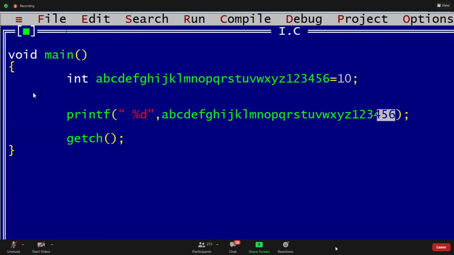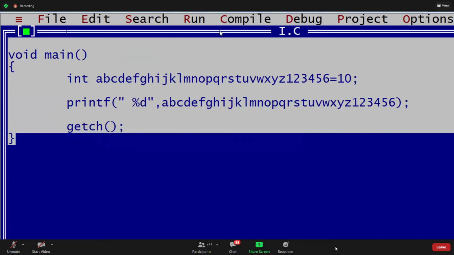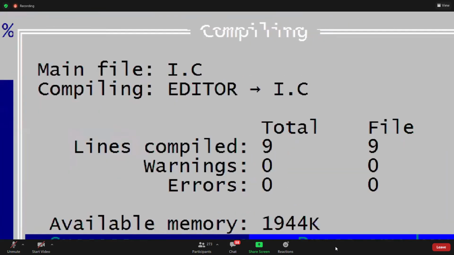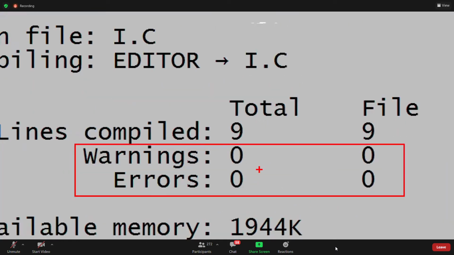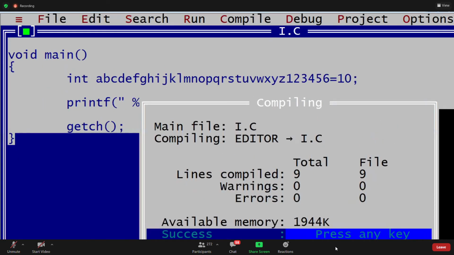Now I want to print that value. See this. What is this value? I have written 32. Can I compile this? Yes, we can compile. Are there any warnings or errors? No warnings, no errors. There are no warnings and no errors.